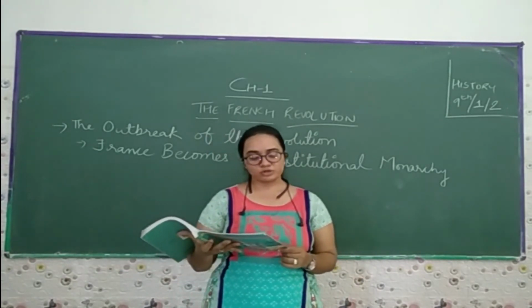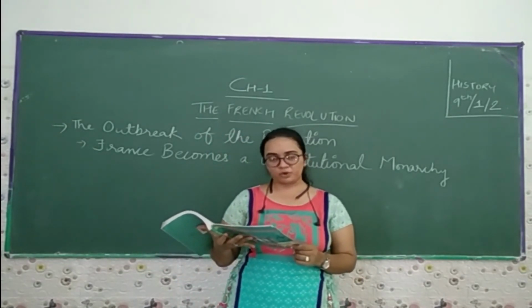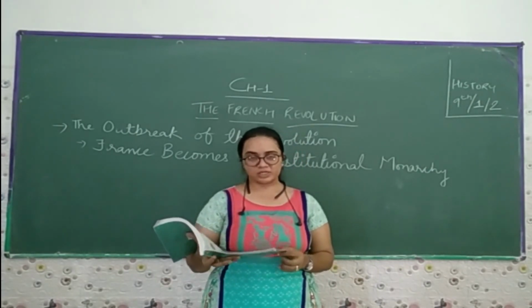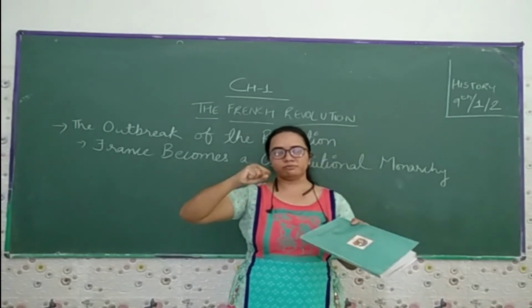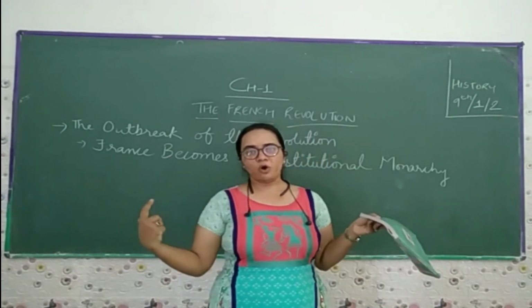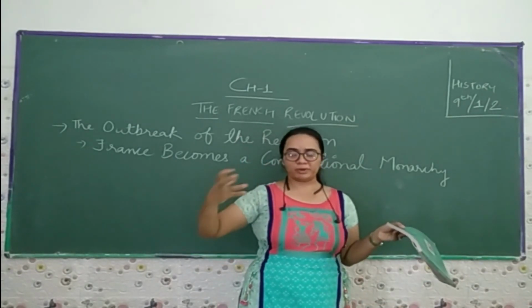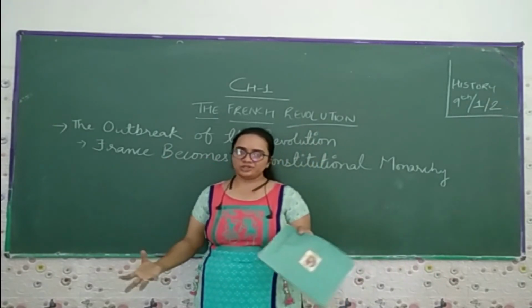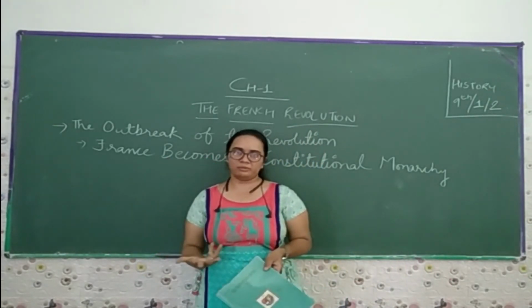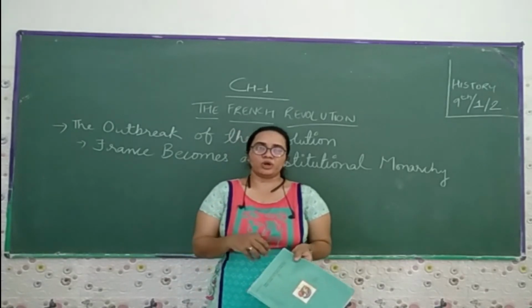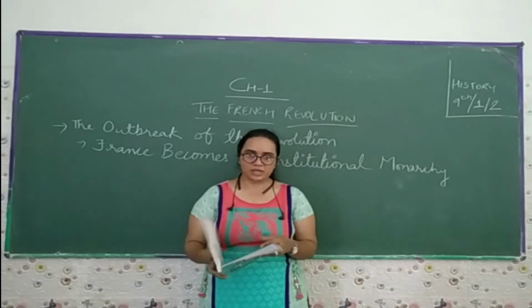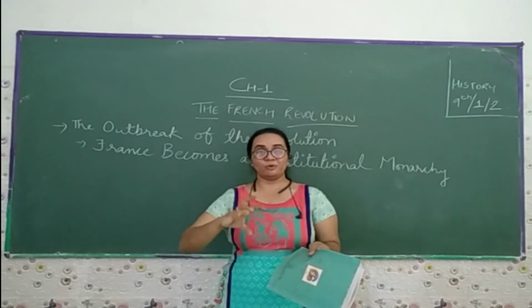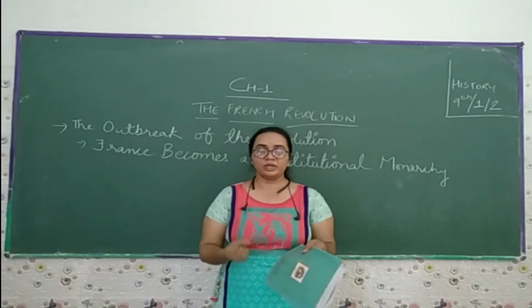Then the bundle of rods of the fasces means one rod can be easily broken, but not the entire bundle, which shows strength in unity. A particular person can be broken very easily, but when we are all together, no enemy or any other country has the right to break us. So the bundle of rods states that if we are united, nobody has the right to break us.